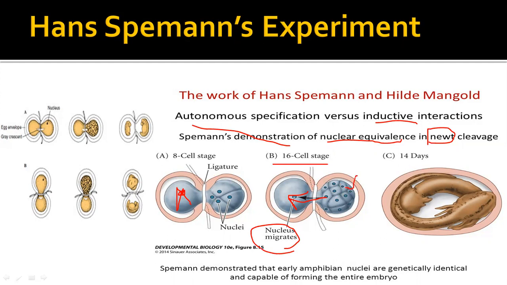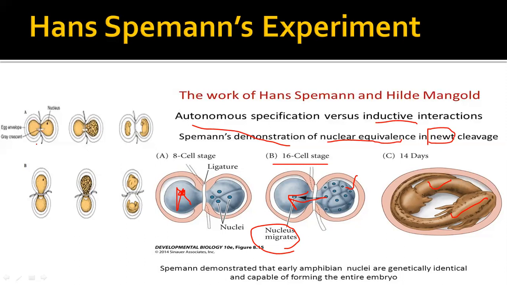Here the cell normally started to divide and becomes a normal organism, and on the other side the nucleus moved later on. The time is delayed, but due to the movement of the nucleus, development is done properly, and the organism's formation is delayed, but it is completely developed here. The same experiment is repeated, but with a slight difference.